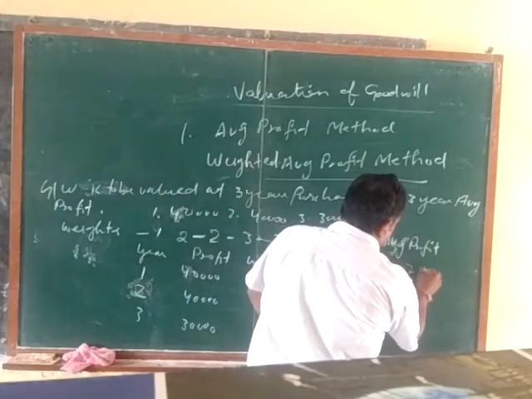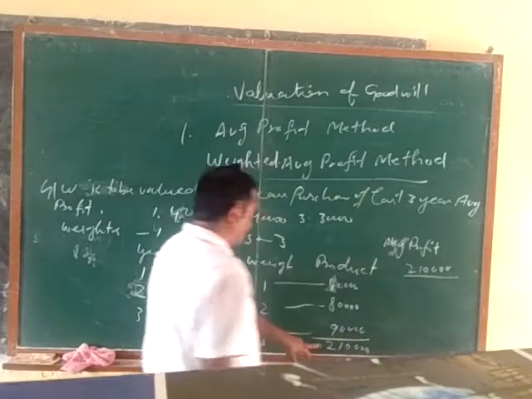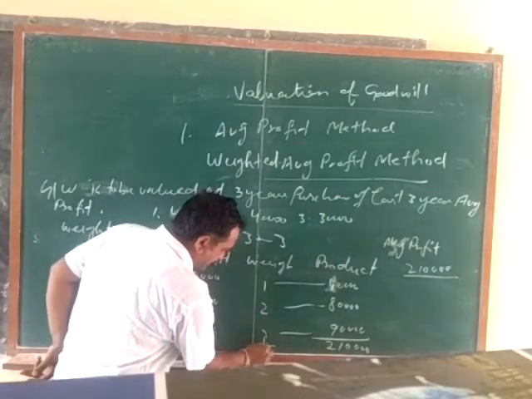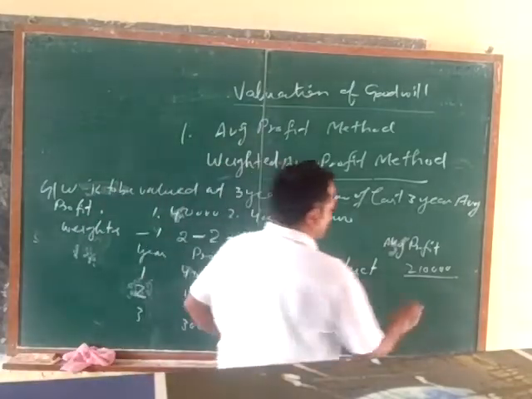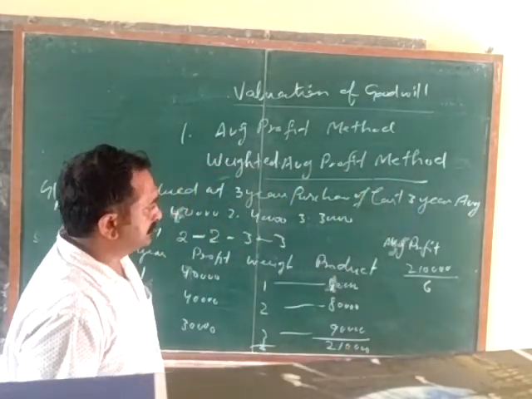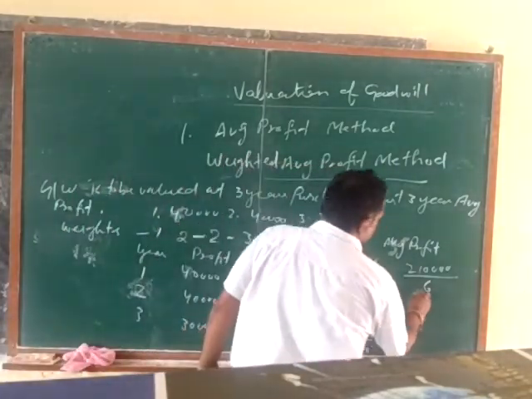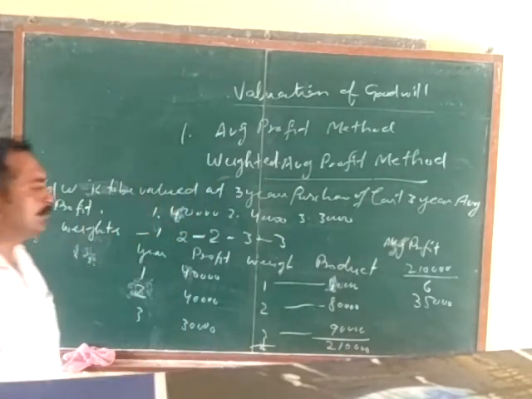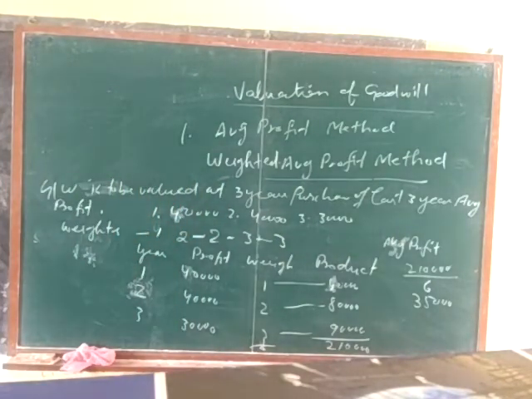Product is 2,10,000 upon total weights 1, 2, 3, total 6. So divided by 6, this is 35,000. What is 35,000? Average profit.